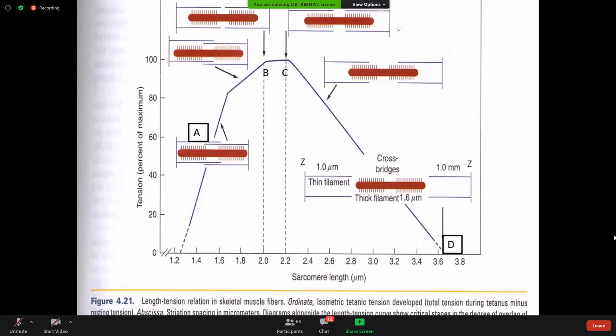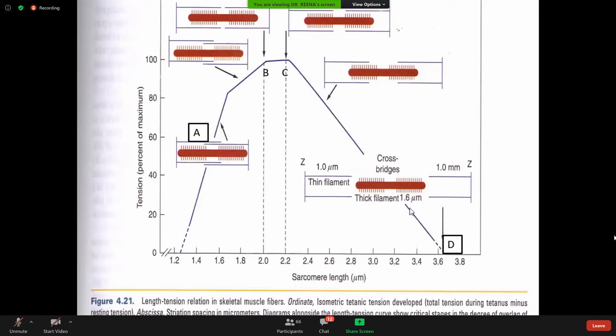That is the normal length of the sarcomere. The normal length of the sarcomere is 2 to 2.2. So at this point, more cross bridges can be formed. So force of contraction will be higher, will be more. So here the tension developed in the muscle during the contraction phase will be more. That is the difference between A and B.